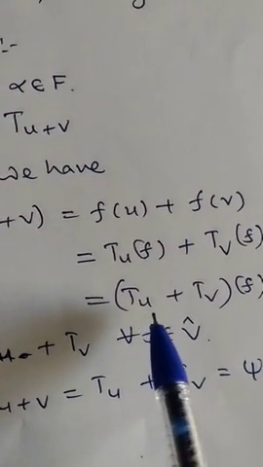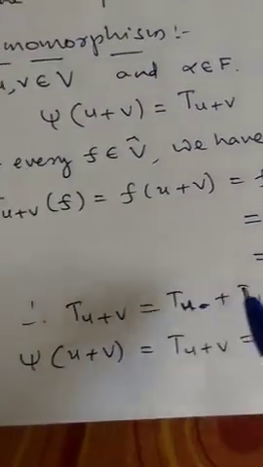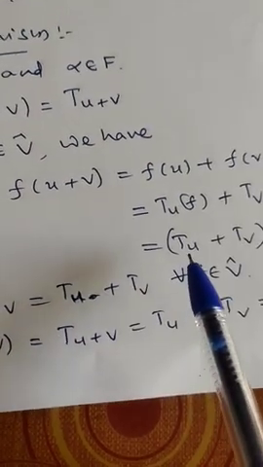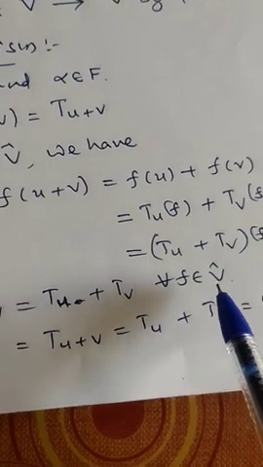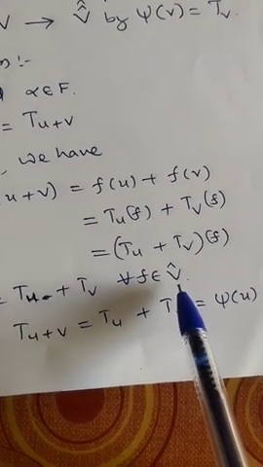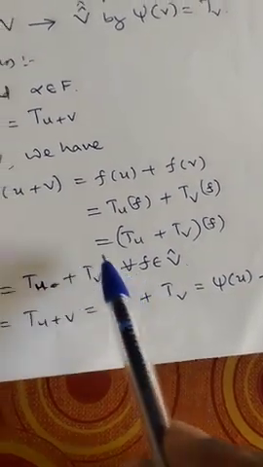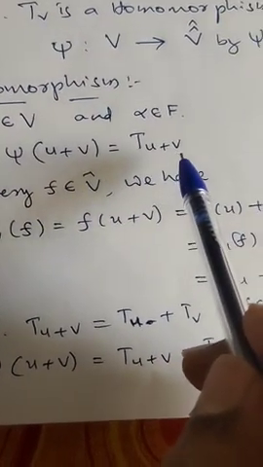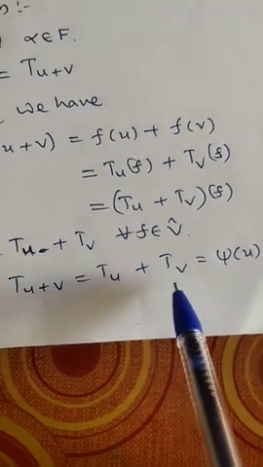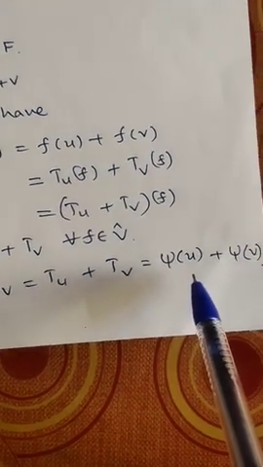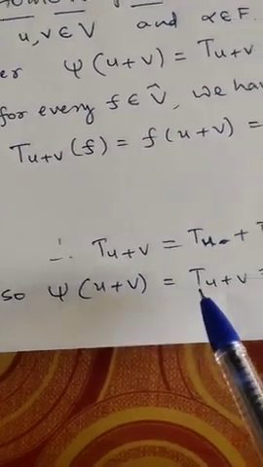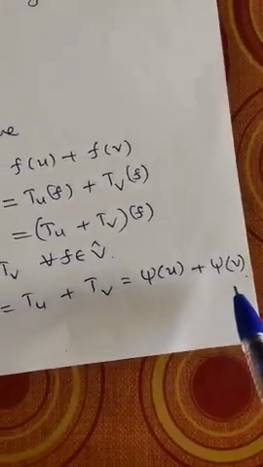This is equal to T_u plus T_v of f. Therefore, T of u plus v is equal to T_u plus T_v for every f belongs to V cap. And so you substitute this value here. Xi of u plus v is equal to T of u plus v, so that's equal to T_u plus T_v. So T_u is xi of u and T_v is xi of v. Therefore, xi of u plus v is xi of u plus xi of v.